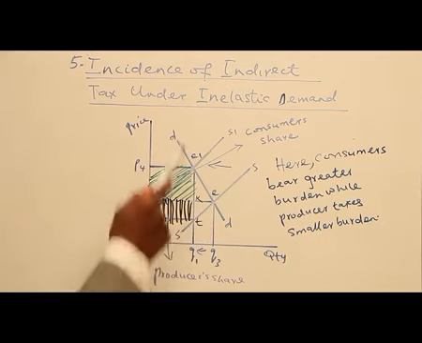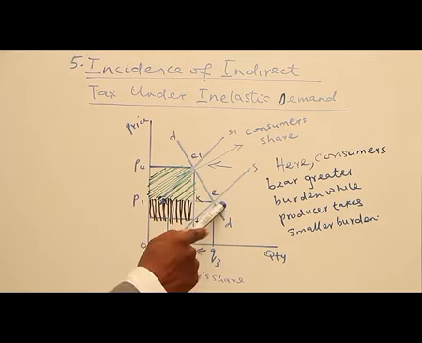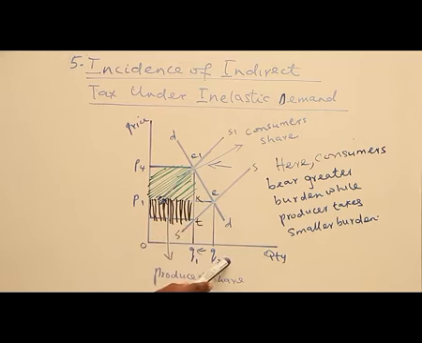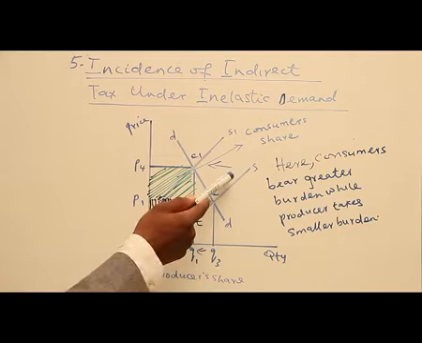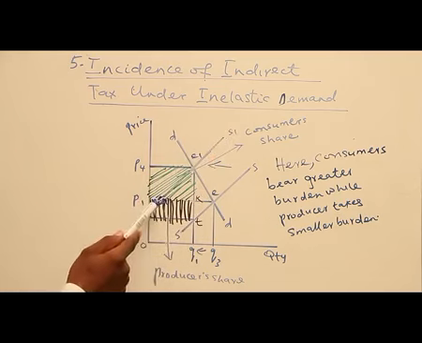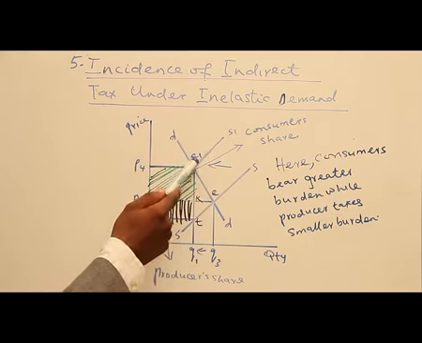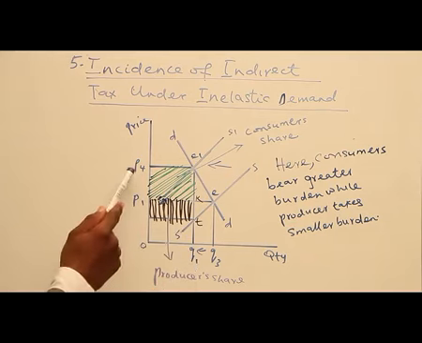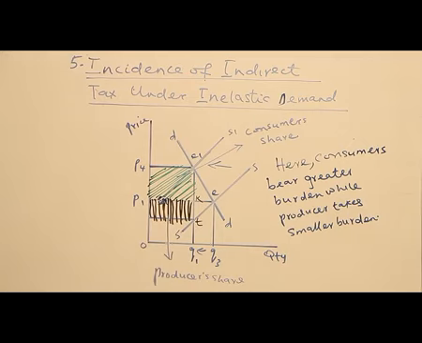This is the supply curve, this is the demand curve. So we have the equilibrium point E, while the equilibrium quantity is Q3 and the equilibrium price is P1. Now, having imposed tax on the commodity, the supply curve will shift backward. We have S1, S1. So the new equilibrium point is now E1, while the quantity is Q1 and the price is P4. Now, how are they going to share the burden of the tax? The tax that they are going to pay is E1T. It's the whole tax they are going to pay with respect to that inelastic commodity: E1T.